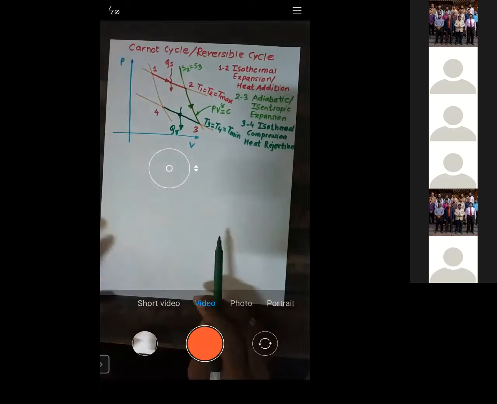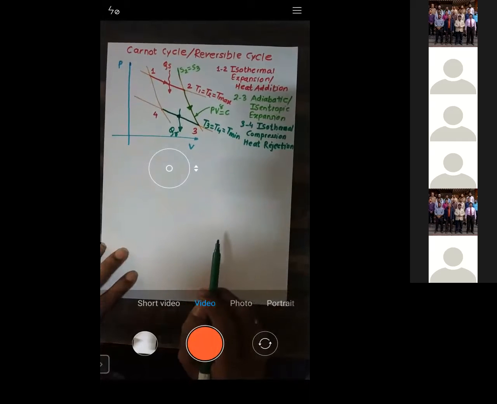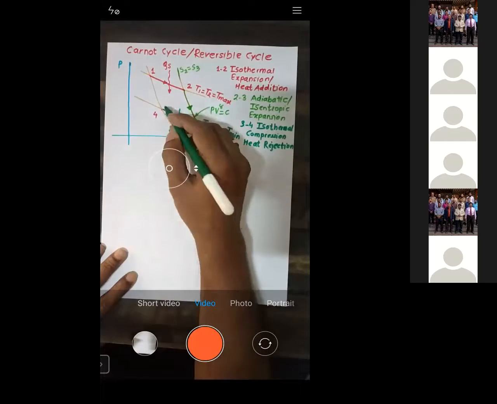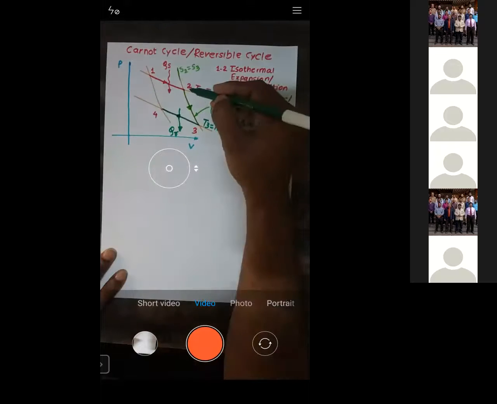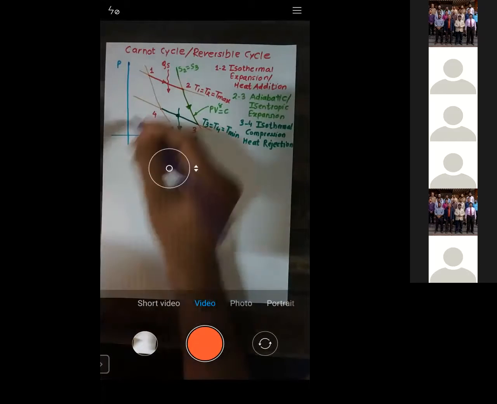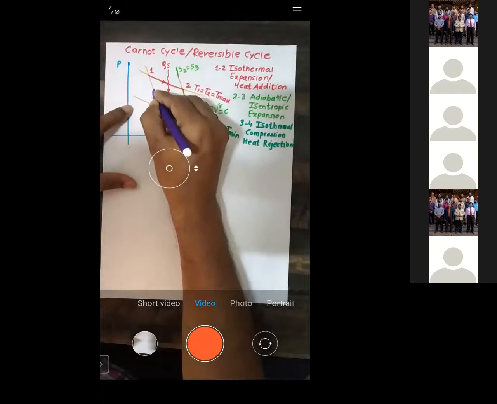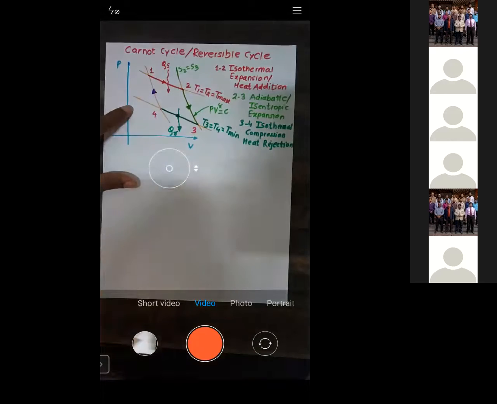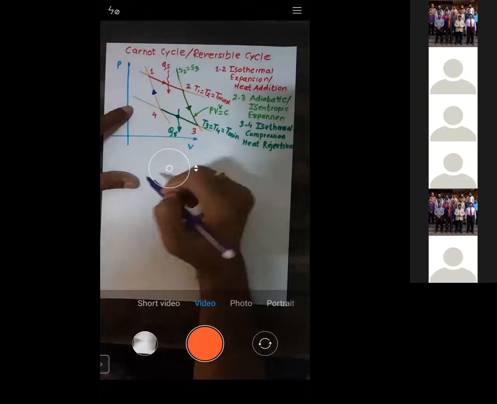Now let us move to the process 4 to 1. See, during 4 to 1, it's exactly the reverse of 2 to 3. 2 to 3 is going in the downward direction, 4 to 1 will go in the upward direction. Now you can see this process, 2 to 3 was adiabatic.